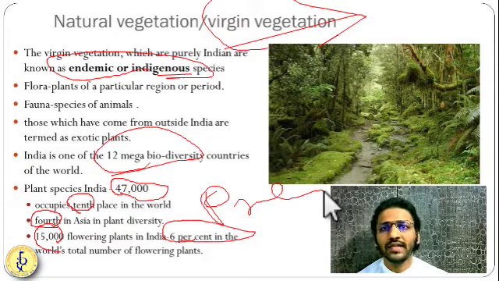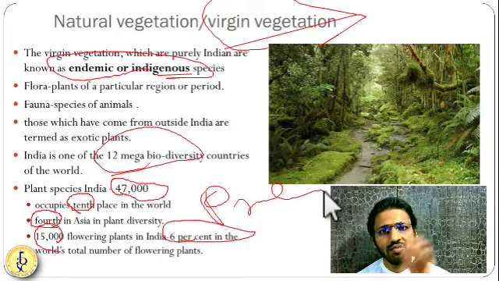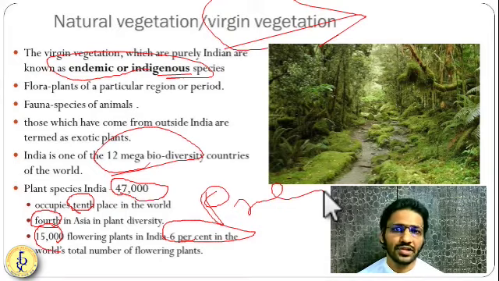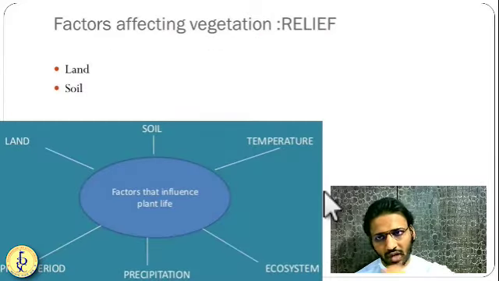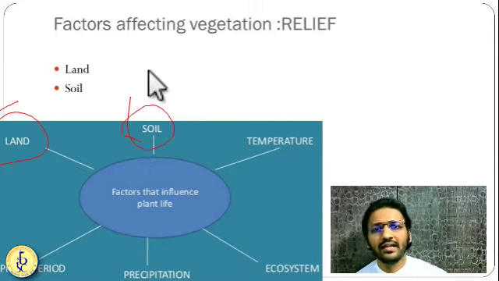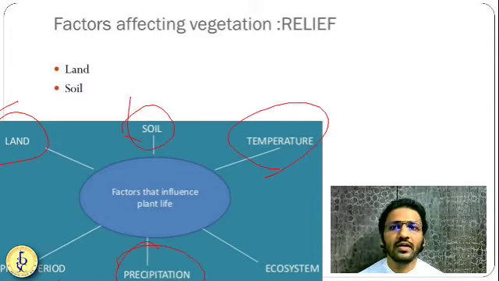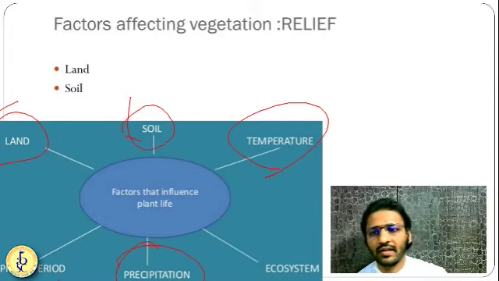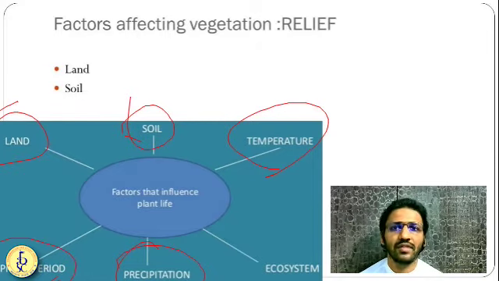Now, when we are talking about natural vegetation and wildlife, what are the factors which determine the natural vegetation in the country? So there are 4 to 5 factors which determine the natural vegetation in the country. So these factors are, you have land, you have soil, then you have climate. In climate, you have temperature, precipitation, photoperiod or sunlight, amount of sunlight. Okay. So these are the 5 factors which affect the natural vegetation.